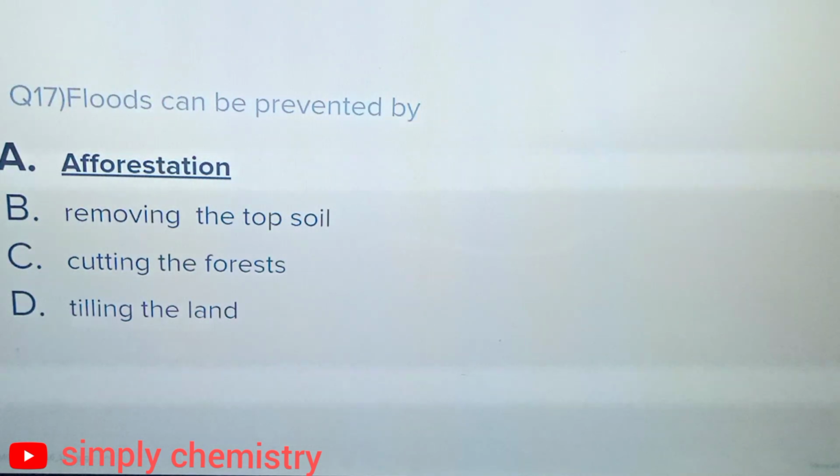Question number 17. Floods can be prevented by option A, afforestation, option B, removing the topsoil, option C, cutting the forest, option D, tilling the land. And the correct answer is option A, afforestation.